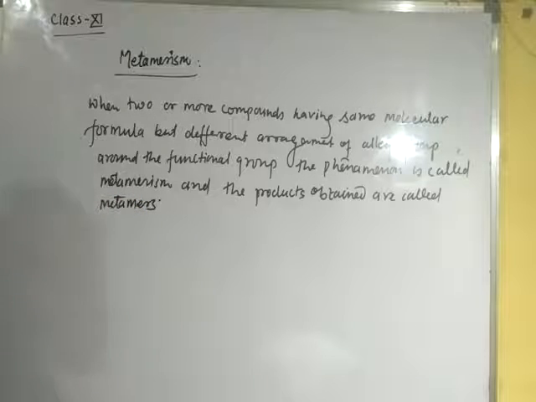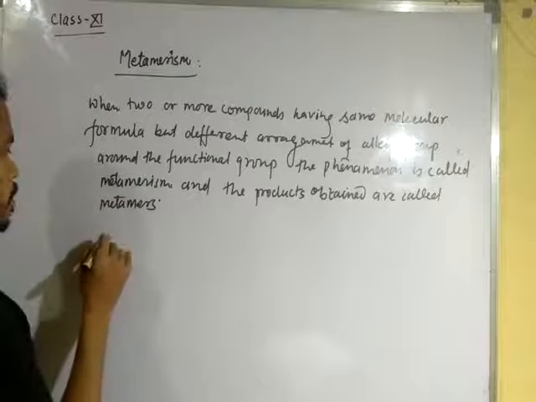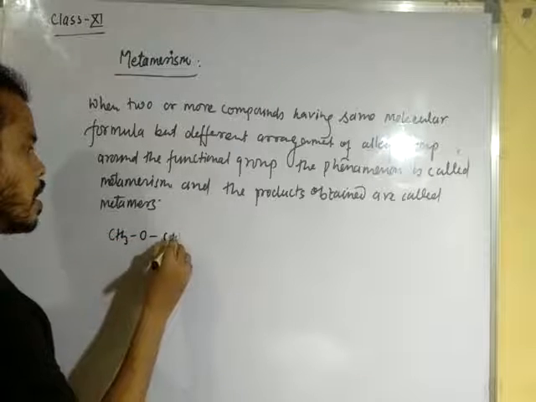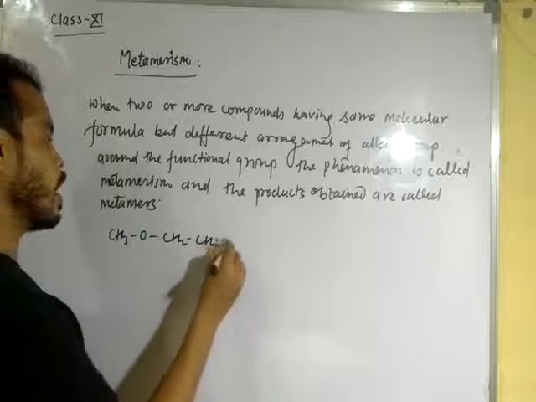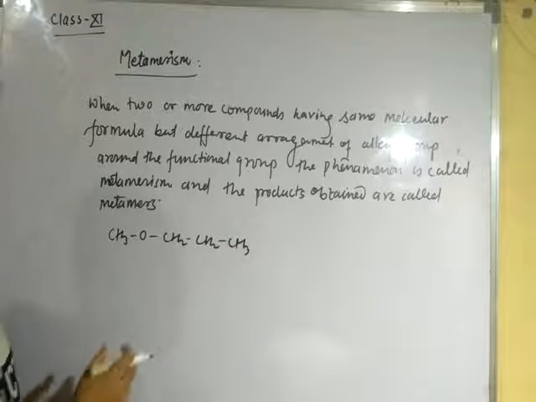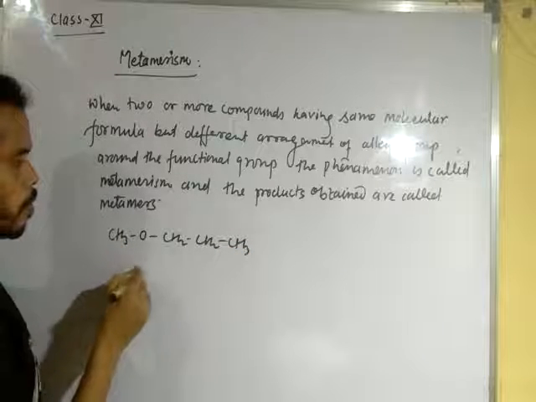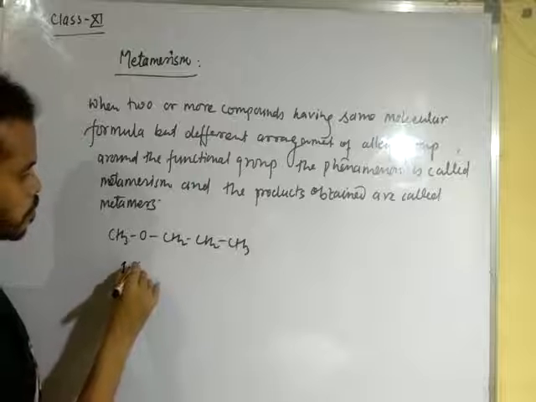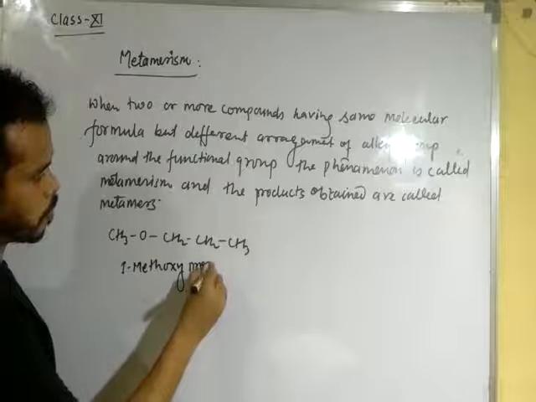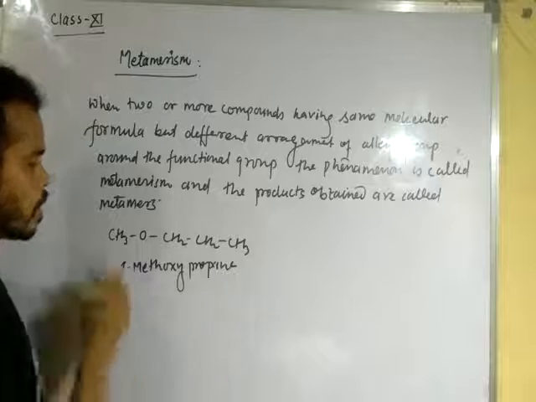Okay, dear student, let us see the example taking ether. Suppose we have CH3OCH2CH2CH3. This is methoxypropane, the name of the compound is 1-methoxypropane.